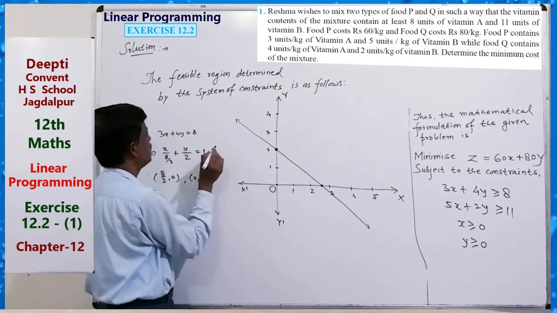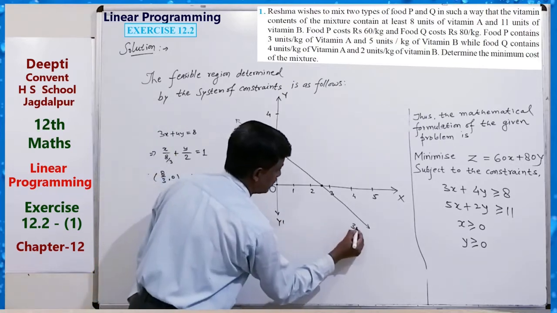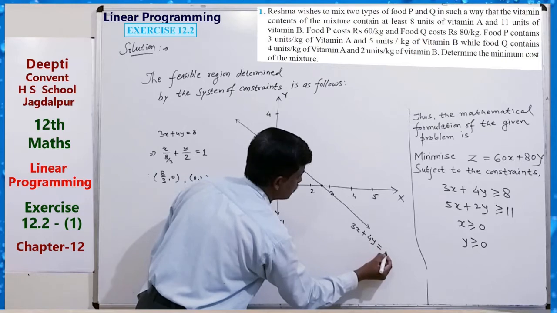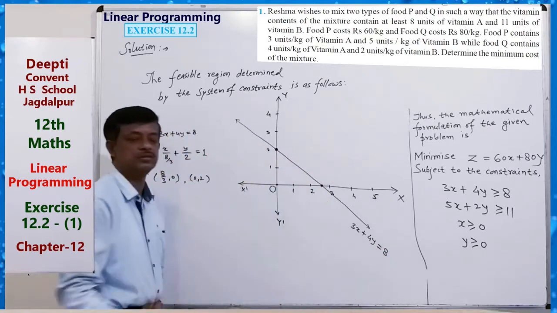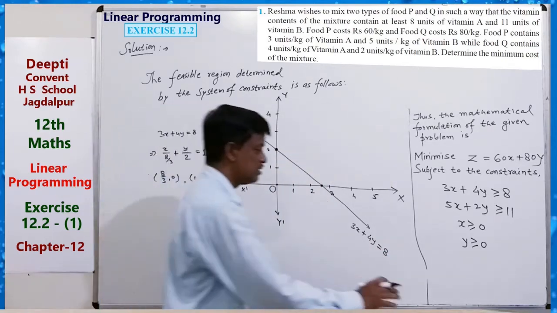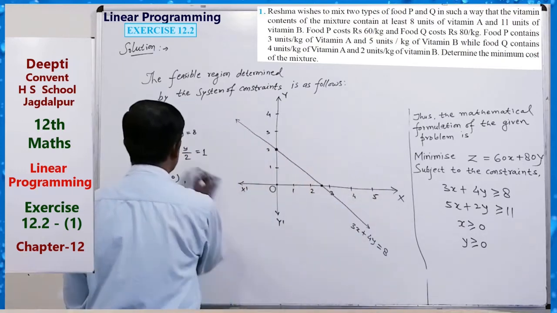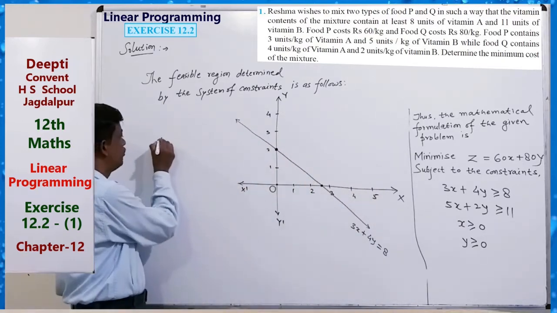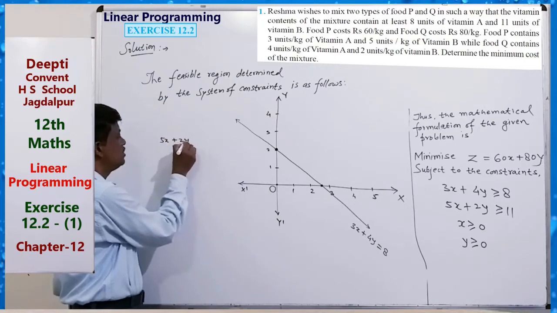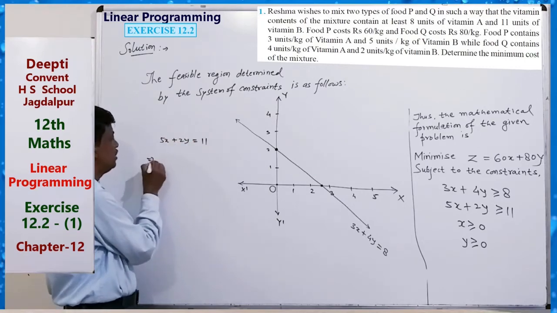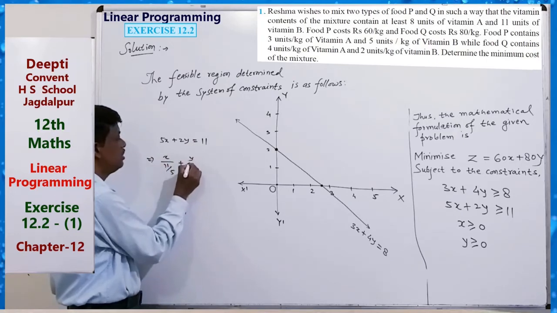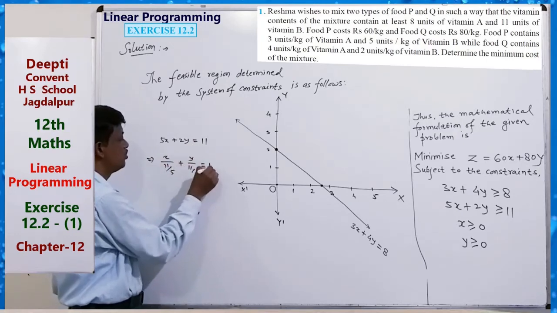3x plus 4y is equal to 8. This line is drawn. Similarly, the second, 5x plus 2y is equal to 11. Take and write x by 11 by 5 plus y by 11 by 2 equals 1.